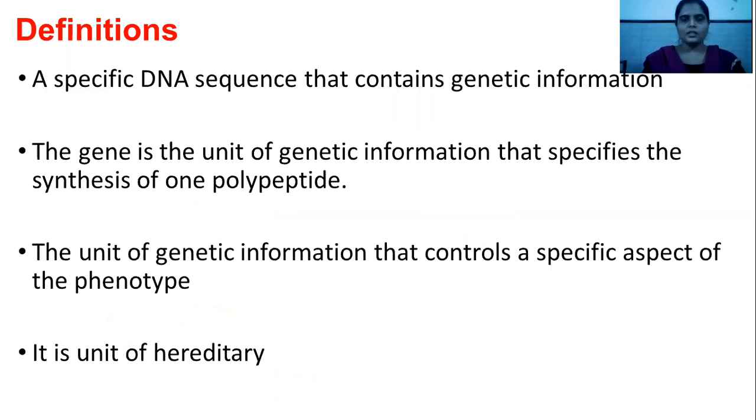A gene is a specific sequence, a small portion of DNA which codes for protein, that is, it contains genetic information. So you can say it is a specific DNA sequence that contains genetic information. The gene is the unit of genetic information that specifies synthesis of a polypeptide. That is, it has messages in it which are further translated into protein.